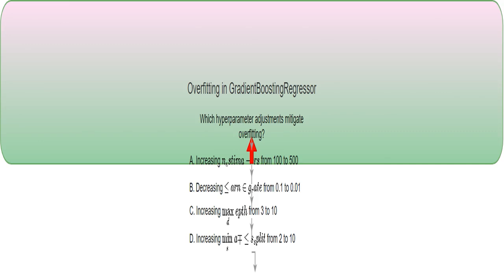Increasing the number of trees, n_estimators, can improve performance, but only if the model isn't already overfitting. Without controlling the learning_rate, adding more trees can worsen overfitting. Because adding more trees without changing the rate at which each tree learns increases the complexity. It's like adding more detail to a portrait that already has too much detail. The result is a noisy and messy picture.